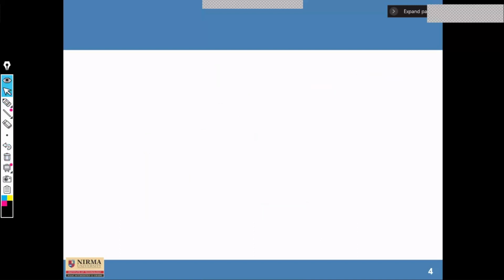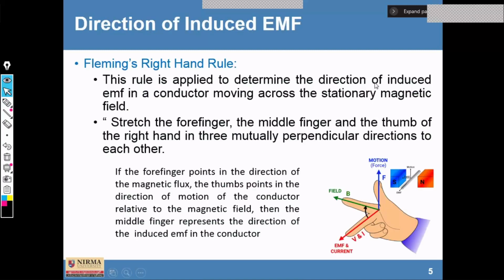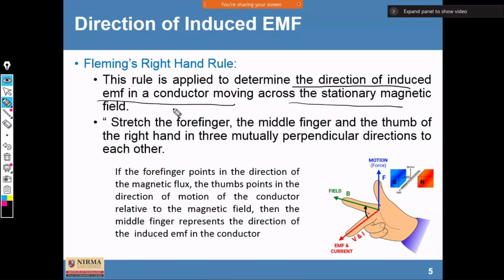Now, Fleming's right hand rule. This rule is already studied by you people, but still I am repeating. This rule is applicable to determine the direction of induced EMF in a conductor moving across a stationary magnetic field.